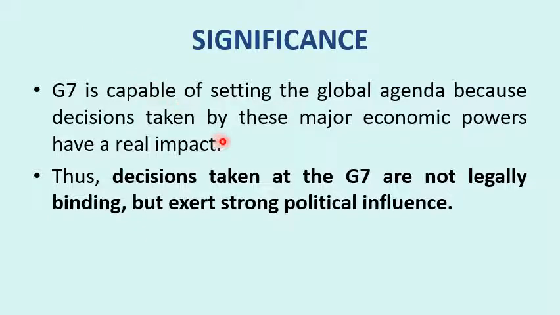So whatever decisions are taken by the G7 grouping, which consists of major economic powers, will be reflected in major organizations like the UN, IMF, or World Bank.